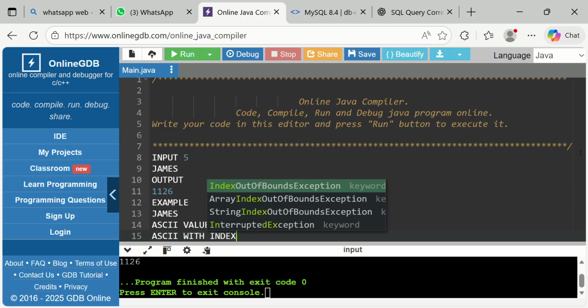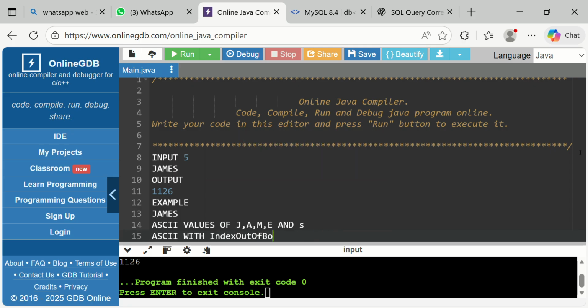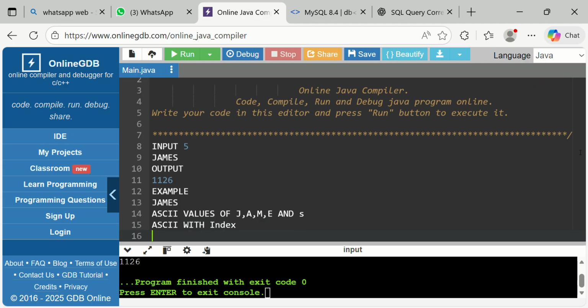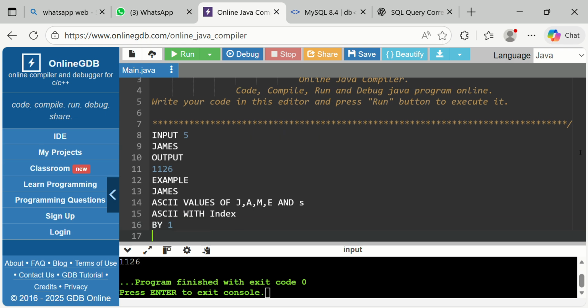Here, the index usually starts from 0, but in this case we need to start the index from 1. So our first index will be 1. We need to calculate the product of the ASCII with its respective index. Here the index of J is 1 and the ASCII value of J, let us take it as 74. So 75 into 1 we got a product.